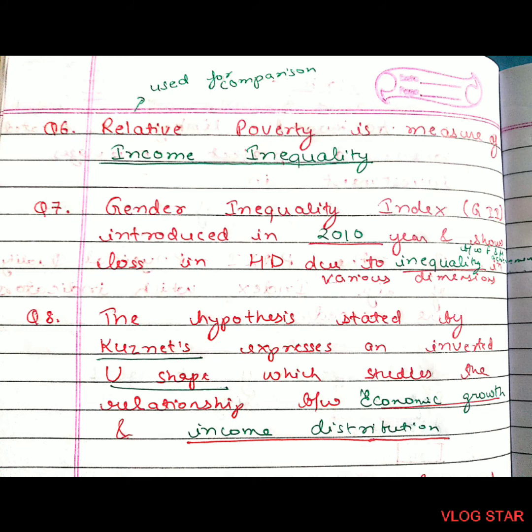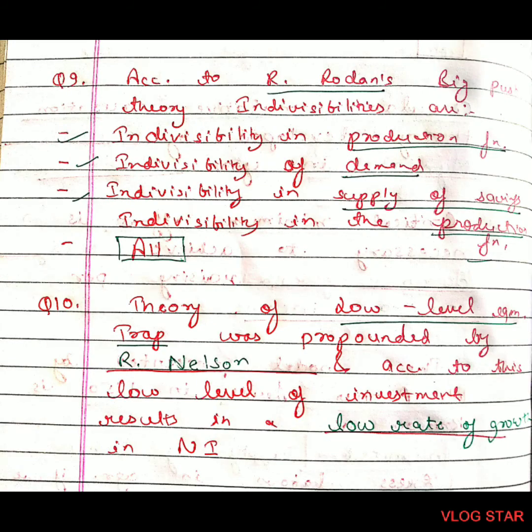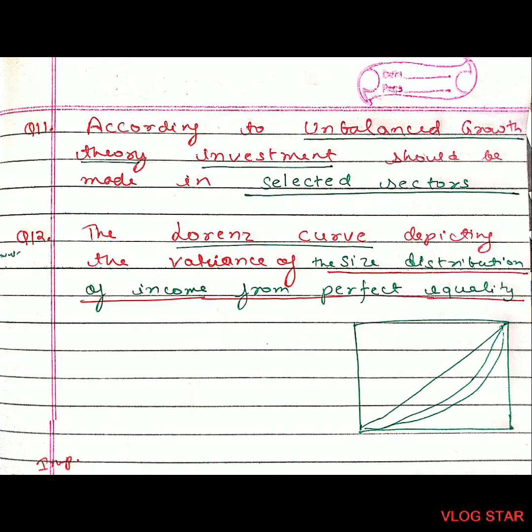Question number 10. Theory of low-level equilibrium trap was propounded by R. Nelson, and according to this, low level of investment results in low rate of growth in national income. According to unbalanced growth theory, investment should be made in selected sectors.